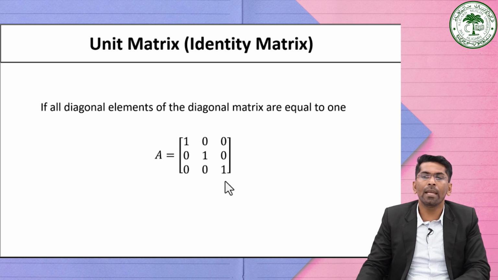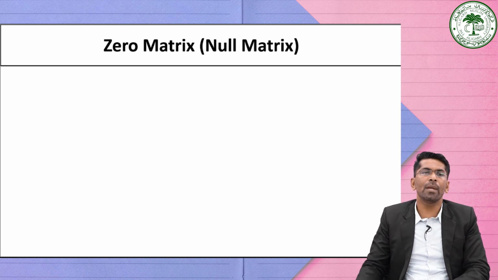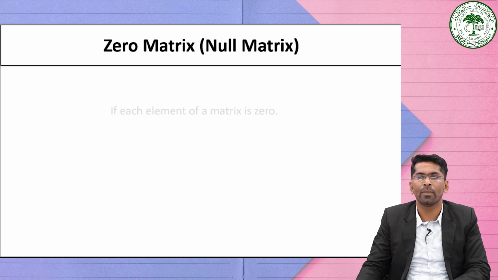See here, all the elements of the diagonal matrix are equal, and such a square matrix in which every non-diagonal element is 0 and all the diagonal elements are equal to 1 is known as a unit matrix or identity matrix.